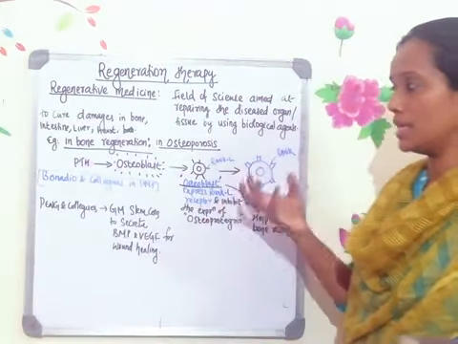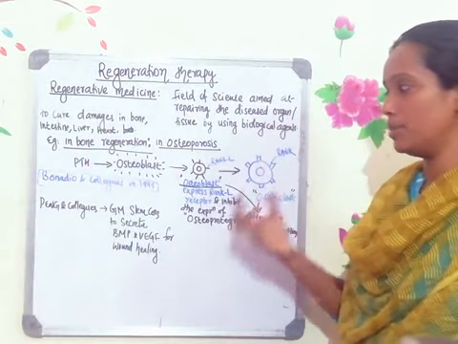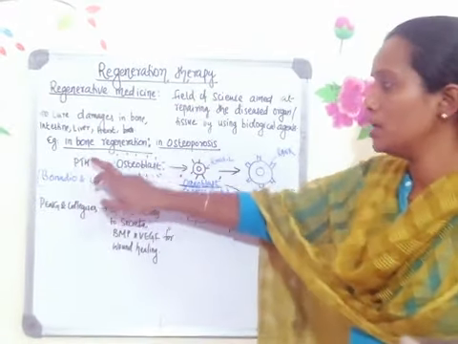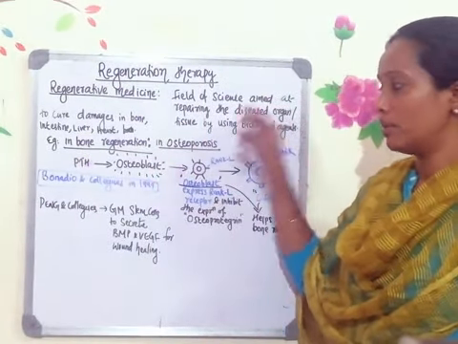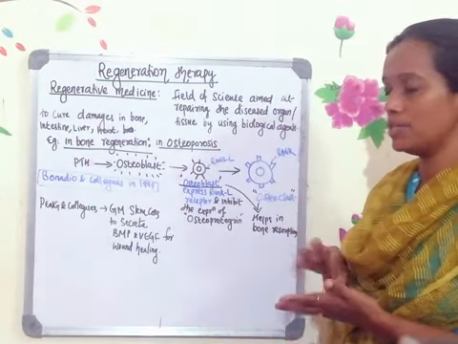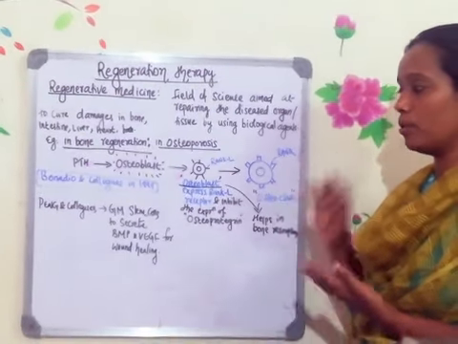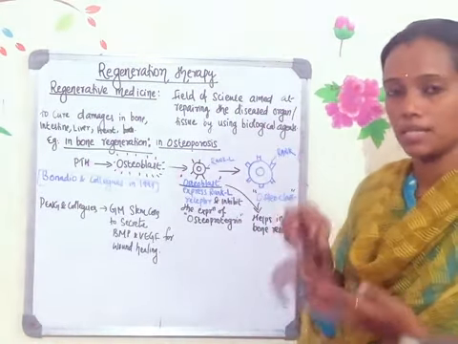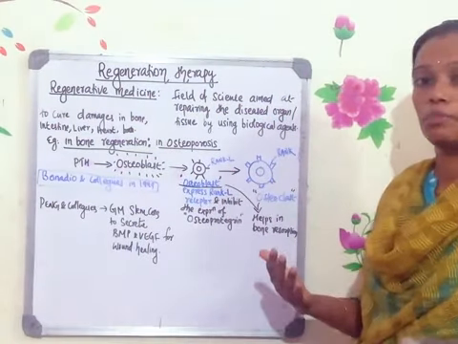What is that process? They use a genetically modified osteoblast, or stem cells, which will have the parathyroid hormone. So when you introduce a genetically modified stem cell, or osteoblast or any other stem cell with the parathyroid hormone, to the damaged area, they will start secreting the parathyroid hormone. That parathyroid hormone will activate the osteoblasts which are there in the body. Osteoblast will get activated. Activation of osteoblast means what?